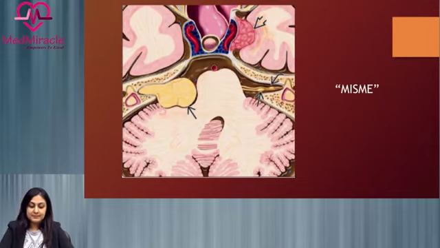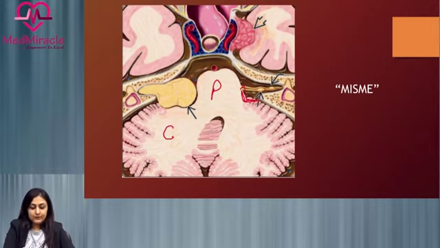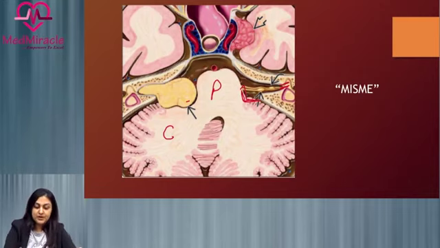Now here is a schematic diagram where we are seeing that there is this tumor. So this is the CP angle, which is nothing but the cerebellopontine angle. This particular angle is called the CP angle cistern, where the vestibular nerve and the facial nerve will run and enter the internal acoustic canal. So here, instead of the normal nerves, we are seeing this tumor, which is nothing but a schwannoma arising from the vestibular nerve.